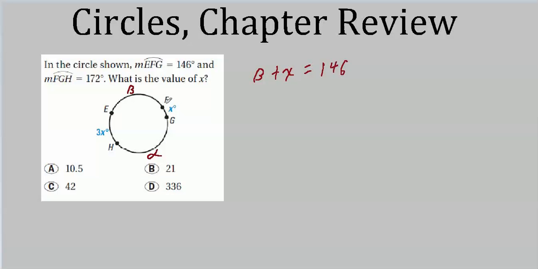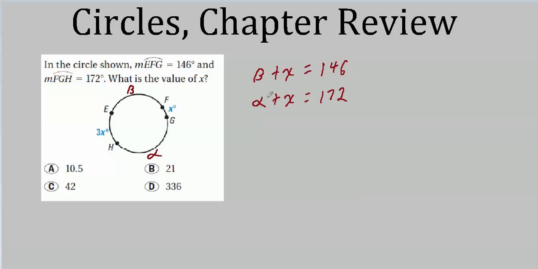Well, it overlaps, doesn't it? You got F, G, and then H here. So the measure would be the measure of this plus this, just like up here. And that's alpha plus X equals 172.